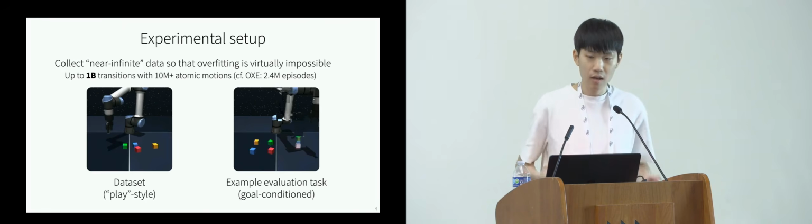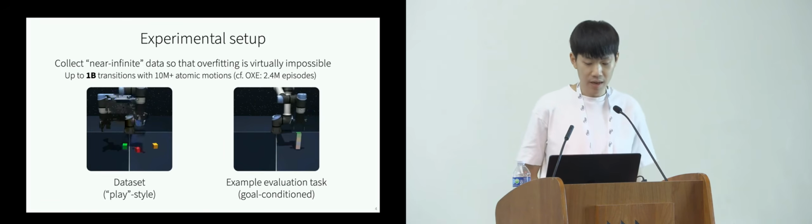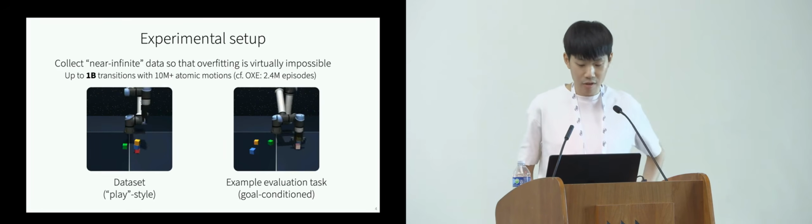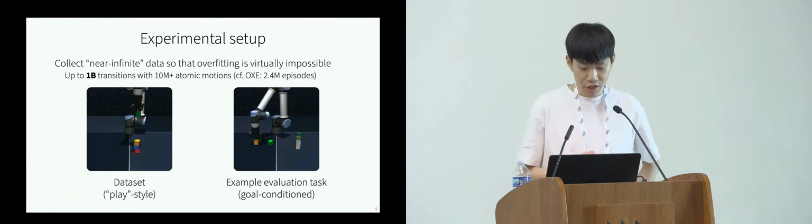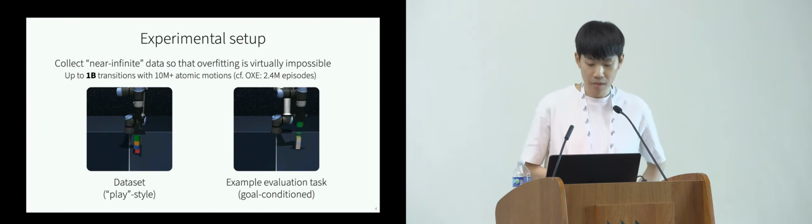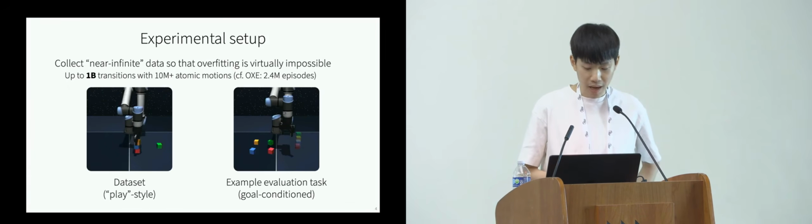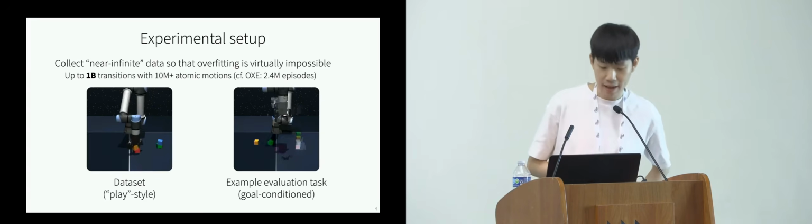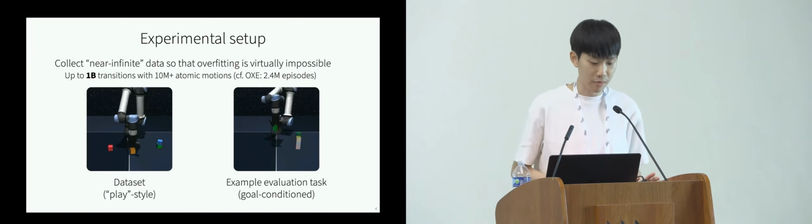We collected a lot of such data, up to 1 billion transitions, and we train a goal-conditioned RL agent. At test time, we ask the agent to solve some goal-reaching tasks. For example, here the task is to stack 4 blocks at this specific position, like that. That's basically our experimental setup.